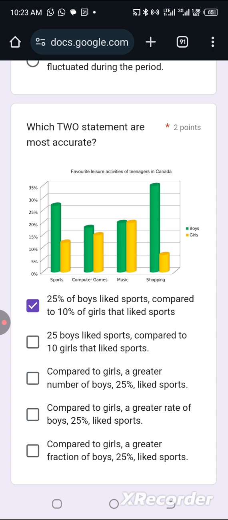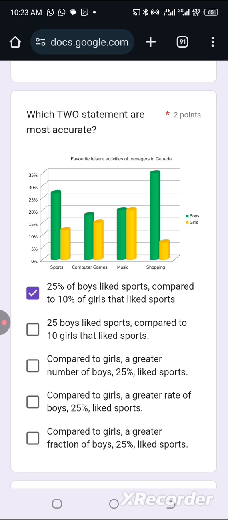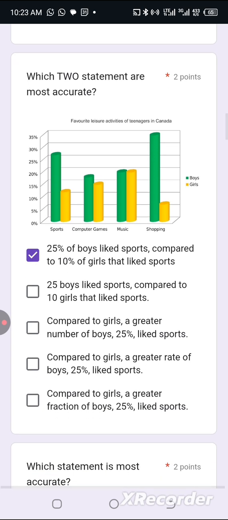Number three, compared to girls, a greater number of boys. No, number of boys. Number of boys is wrong. Compared to girls, a greater rate.